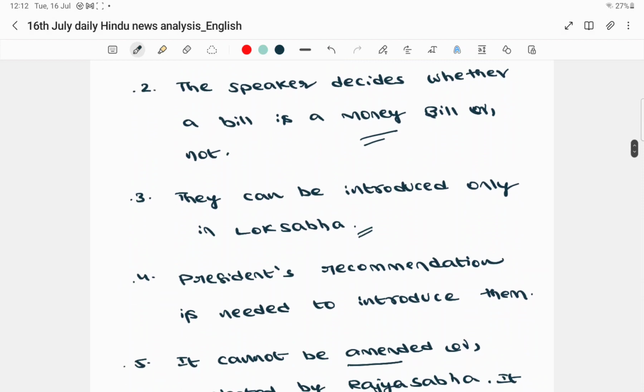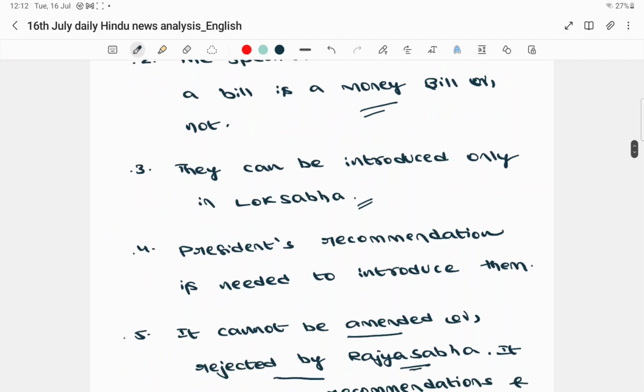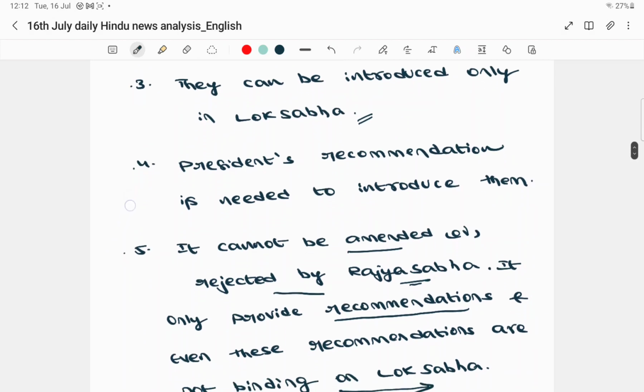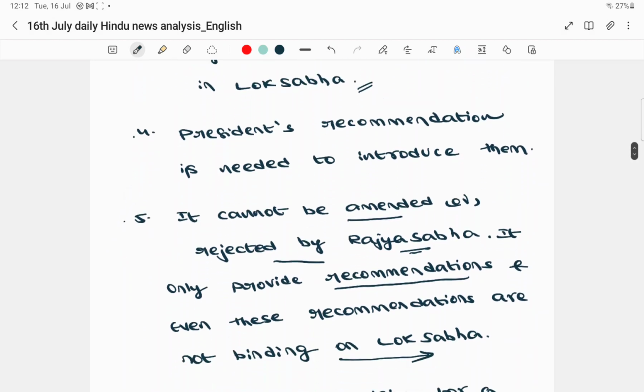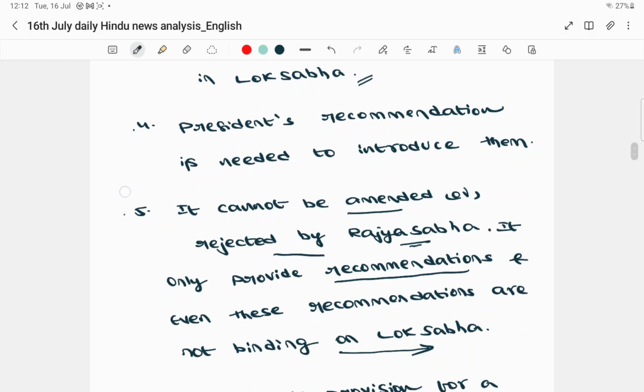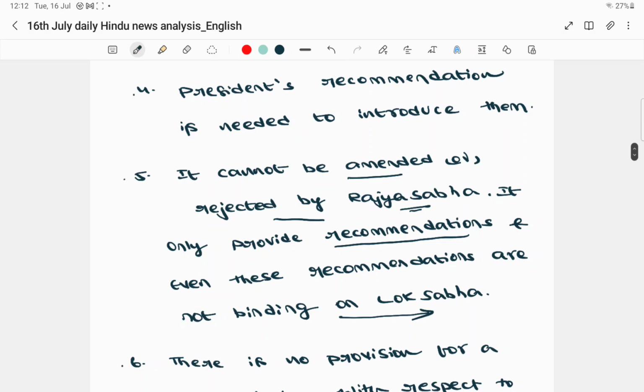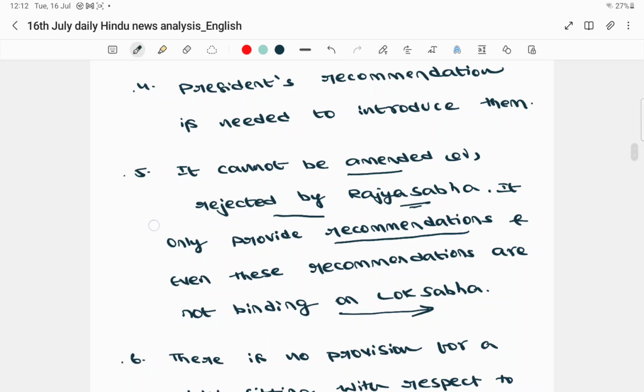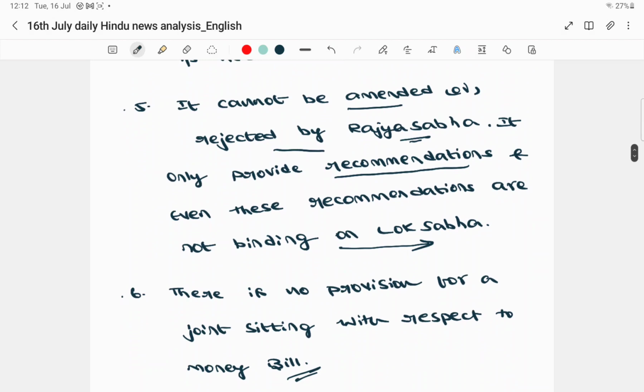Then the next important point: the President's recommendation is mandatory before introducing this particular bill. The President's recommendation is needed in order to introduce this money bill, that too in Lok Sabha. Can the Rajya Sabha amend the money bill? No, it cannot amend. Can it reject it? No, it cannot reject it. What can it only do? It can only provide recommendations. Are these recommendations binding on Lok Sabha? No, they are not binding. So these are the important points. It cannot be amended or rejected by Rajya Sabha, it can only provide recommendations, and these recommendations are also not binding upon the Lok Sabha. And is there any provision for a joint sitting? Not at all.